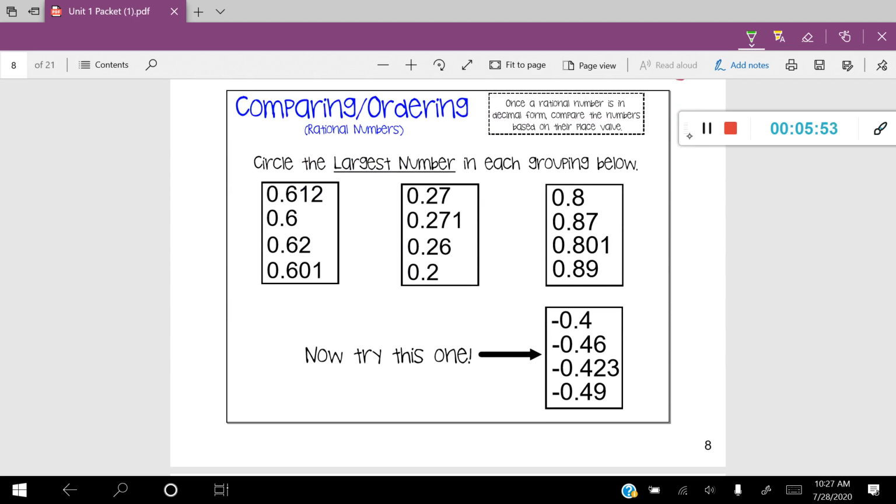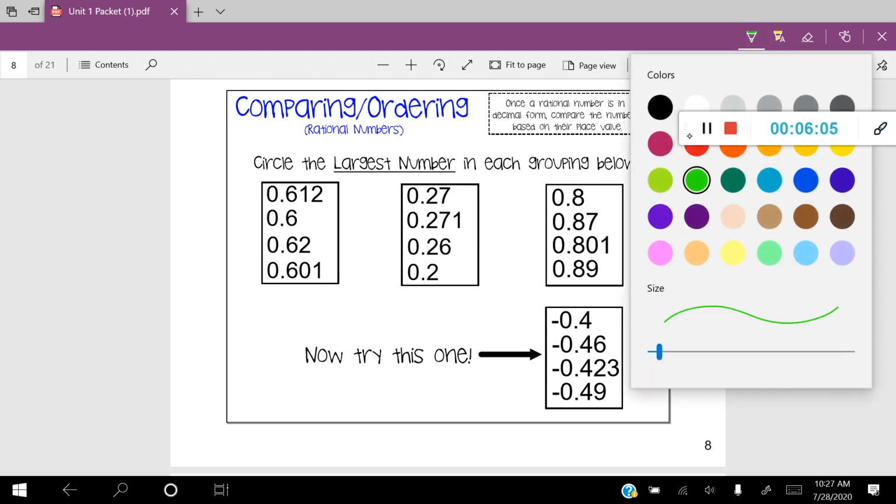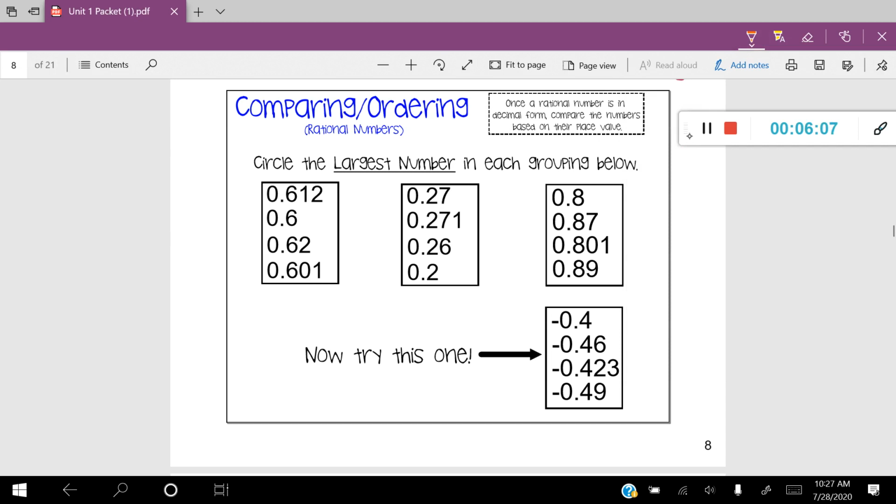So what we're going to do is we're going to compare the numbers based on their place value. So in these examples, it says circle the largest number in each grouping. So let me show you what I mean by place value. Let's look at this first example to the left. You can see that I have 4 numbers, and all 4 numbers are already in their decimal form. So what I want to do is kind of treat it as if it were money.